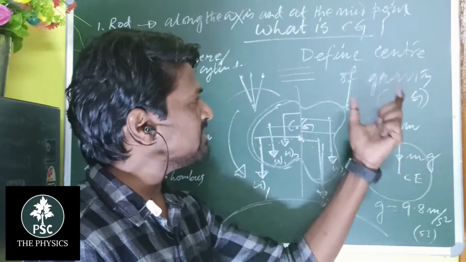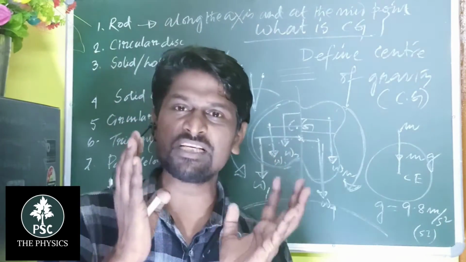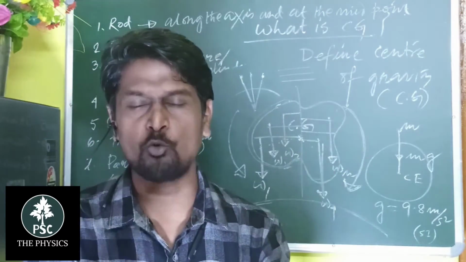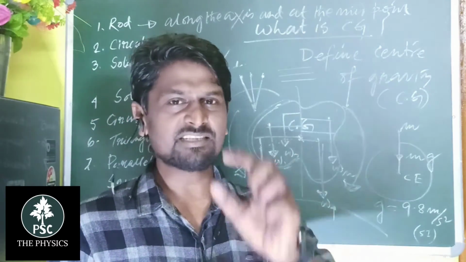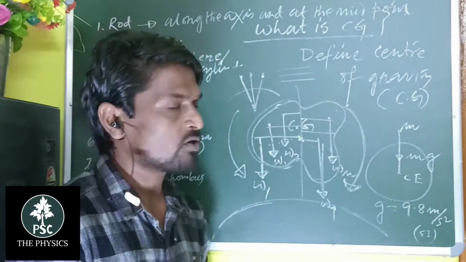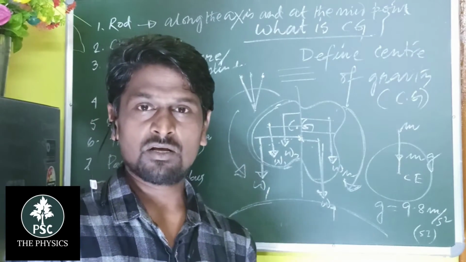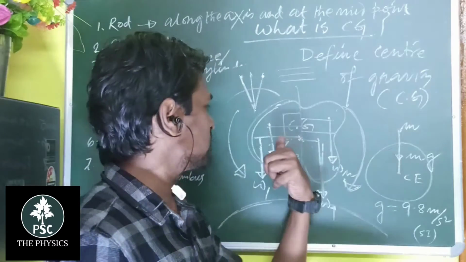So the center of gravity is the specific point about which the algebraic sum of all the moments is 0. Then this specific point is called the center of gravity. Weights of the moments about this point.